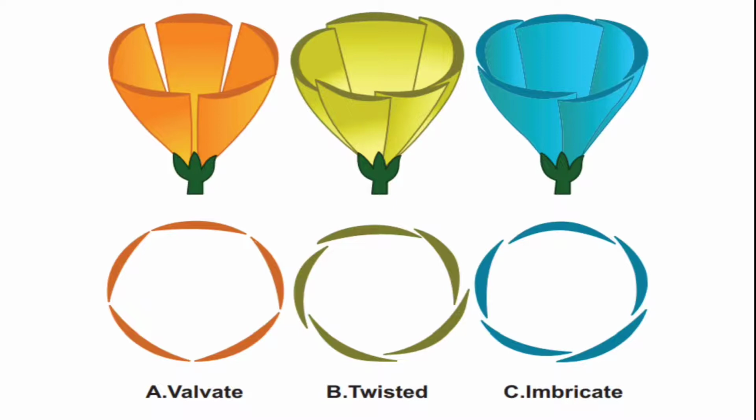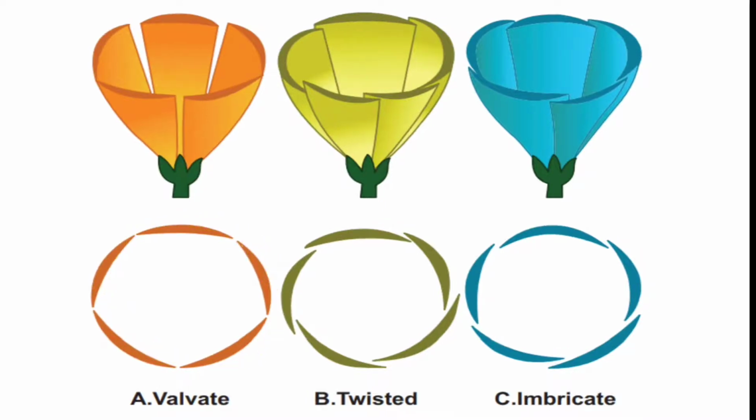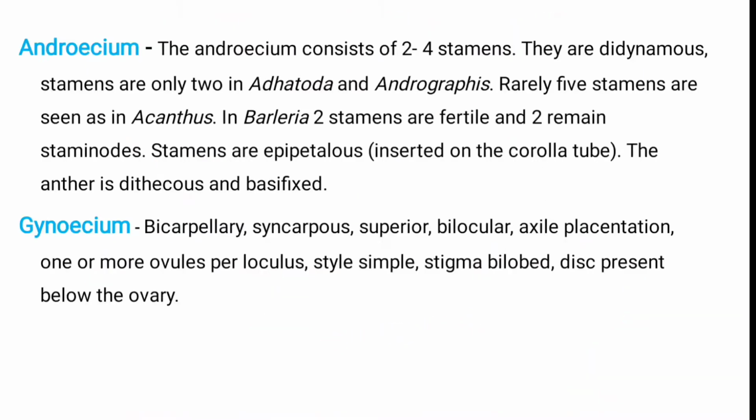In valvate aestivation, all of these are arranged in a single manner. Then in imbricate, one petal is arranged totally on the inner side, one is totally on the outer side, and in the remaining three, one is outer and one inner; this is known as imbricate aestivation. And twisted aestivation means they are arranged in an overlapping manner. So this arrangement of the calyx and corolla is known as aestivation.